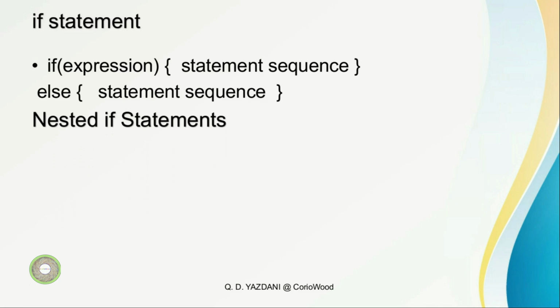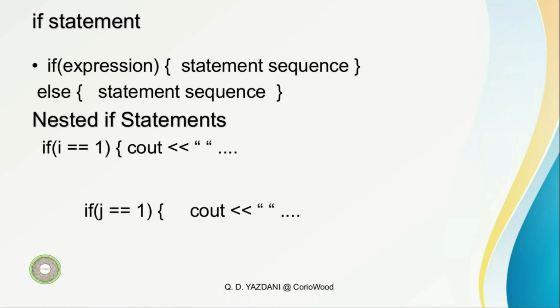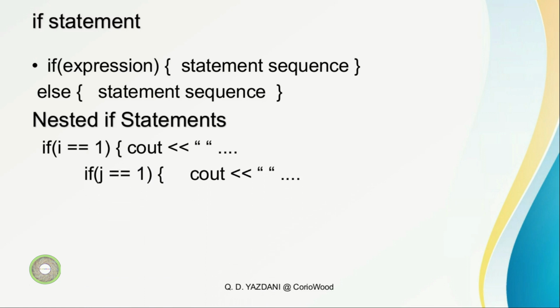So this is if statements, whatever we've seen here: if expression, then open block, or squiggly brackets, curly braces, then statements, and then else. It's also got a statement sequence. Then nested if statements: say we want to compare i to 1 and we want to output something, so we put our first if, and inside it we put our second if, after the first if, and then we put our third if.